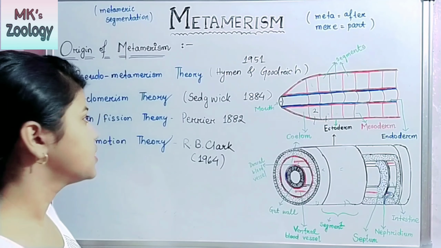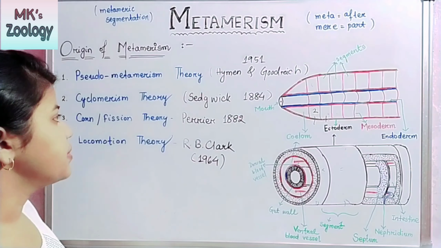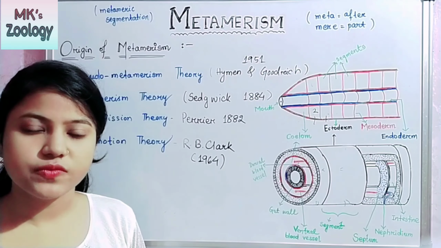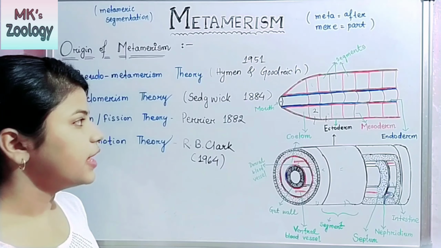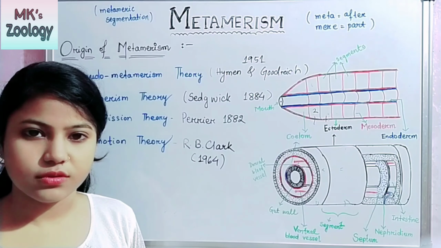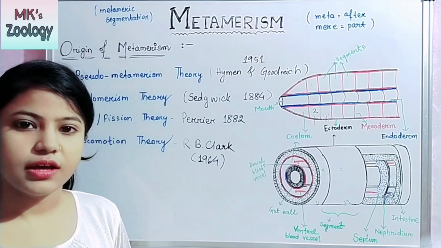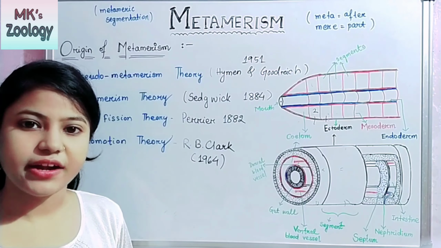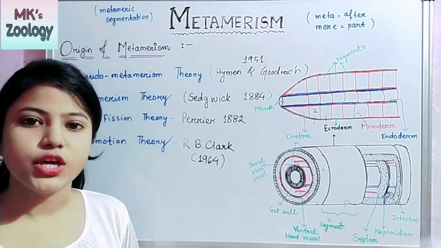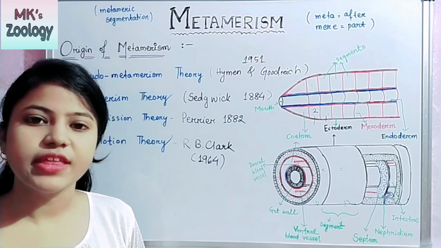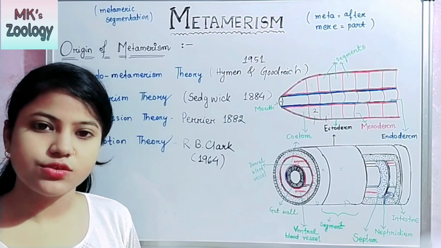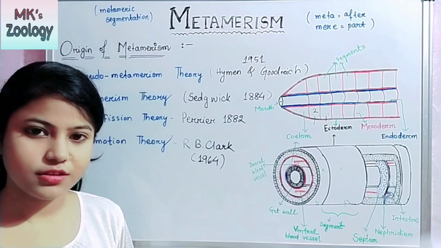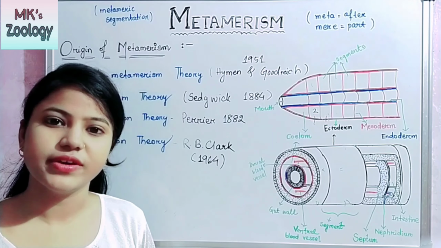Okay, then the second one is cyclomerism theory proposed by Sedgwick in 1884. According to Sedgwick, the cyclomerism theory is similar to the enterocoelic theory of evolution of coelom. In that theory, do you remember? No? Please go and watch my previous video.